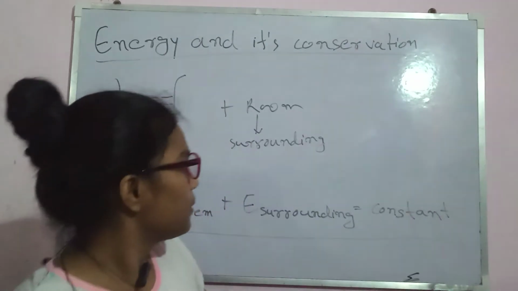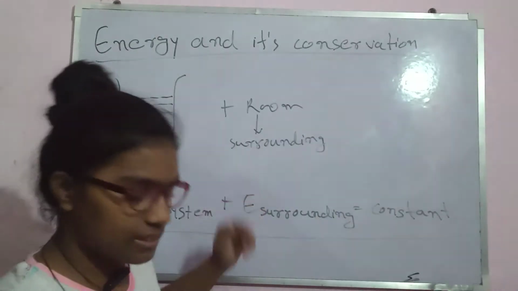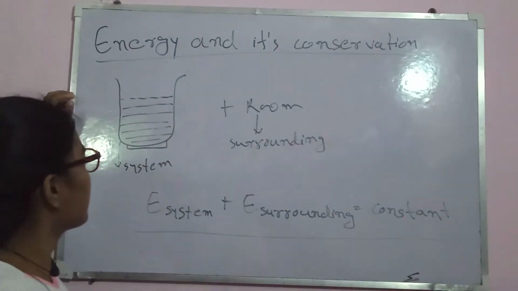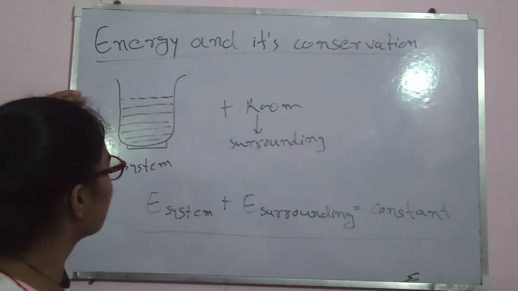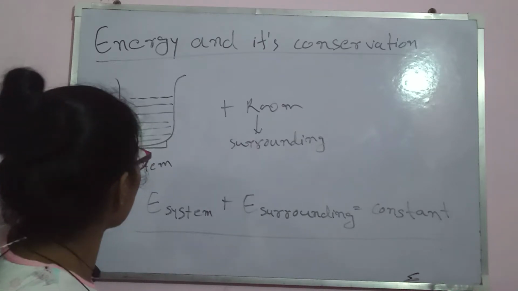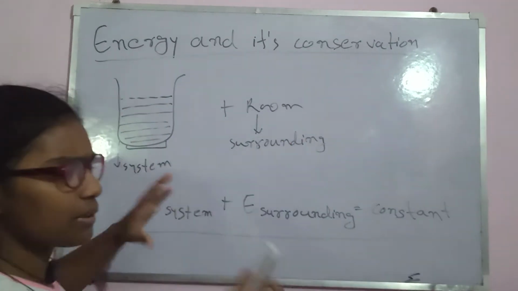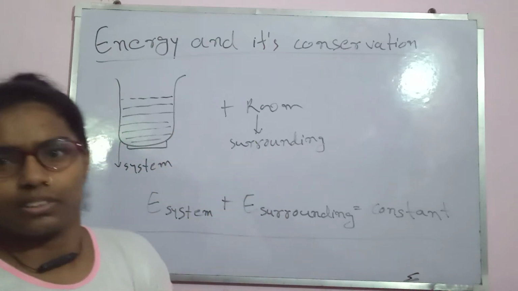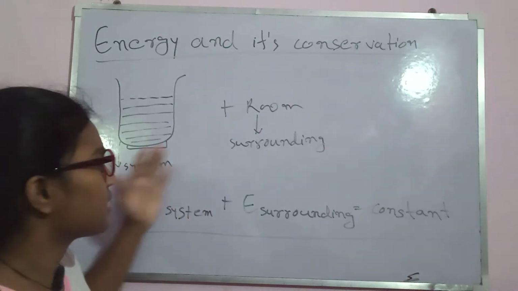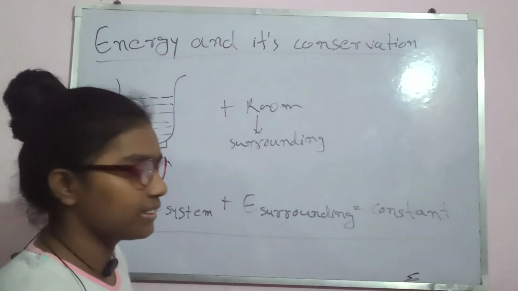In our last video, we were discussing the conservation part with the help of this example. There's a glass jar, some water is in the glass jar, and this glass jar plus water is kept on an oven. This was our system in our last video. And the room wherever we kept our system simply surrounds it, and we can take it as our surrounding. I have explained the system and surrounding in our last video. You can visit there and see it.